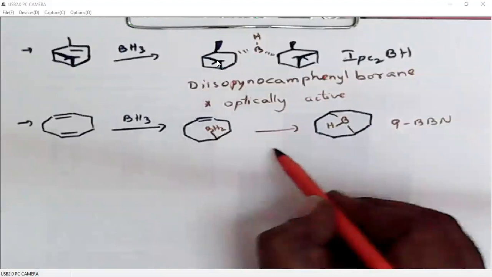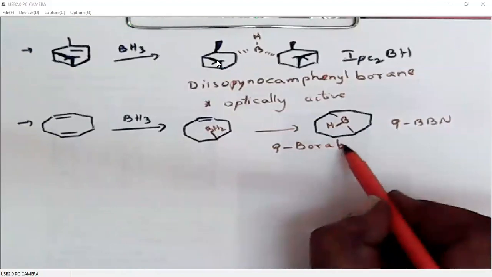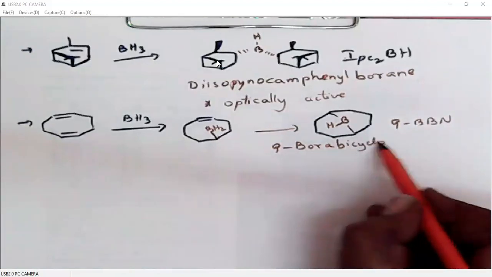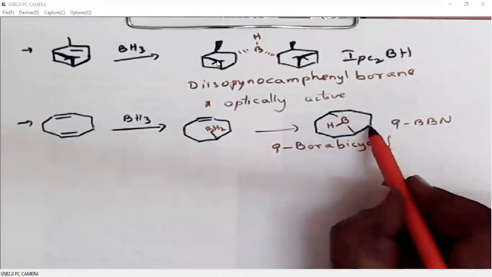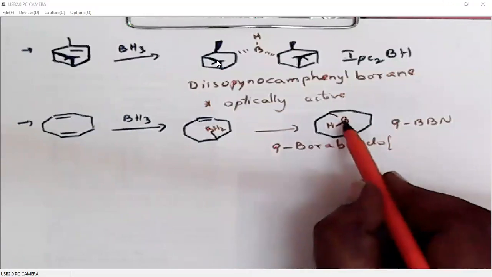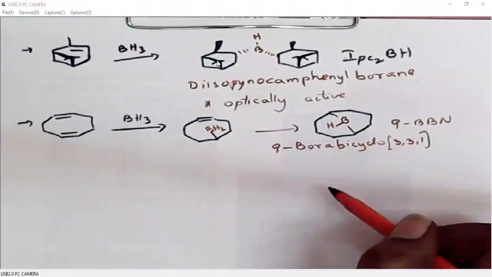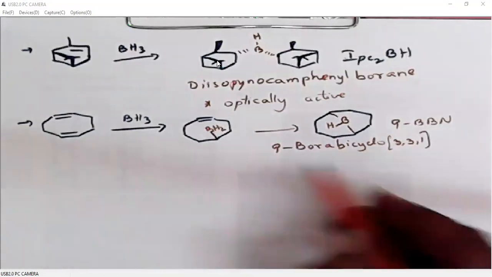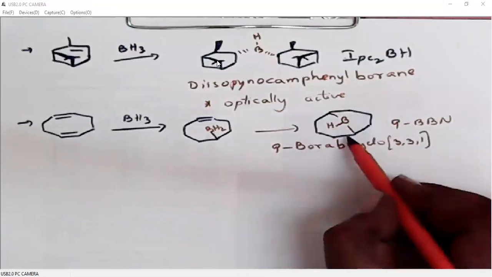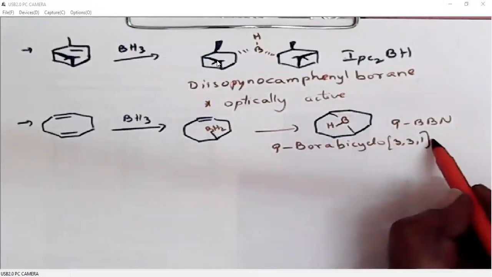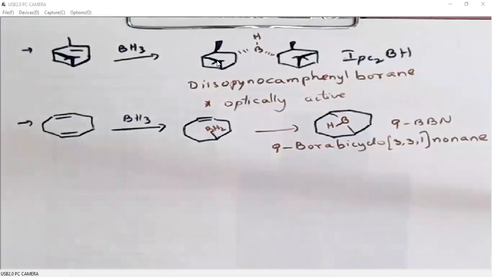9-BBN. The nomenclature is 9-bora, because there are two cycles, bicyclo, and on one side we have 1 2 3 carbons, on the other side we have 1 2 3 carbons, and here we have one atom, so it is called 3,3,1. So it is 9-borabicyclo[3.3.1]nonane, because there are 9 such atoms, 8 atoms in the cyclic ring and boron, so it is nonane. So this is called 9-BBN.